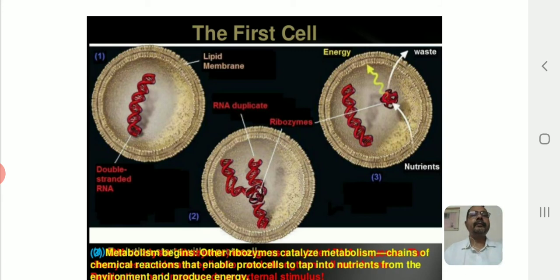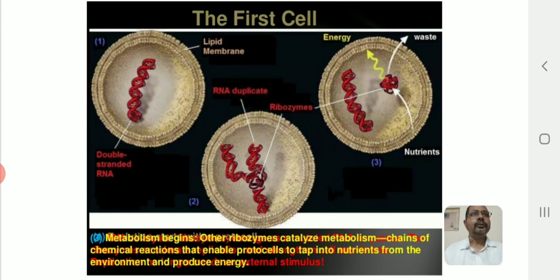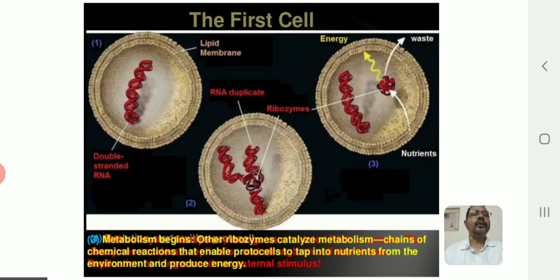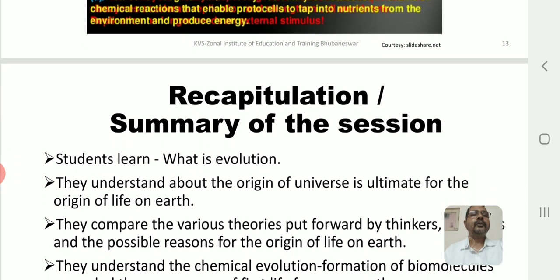It could have a lipid membrane, and inside we have the double stranded RNA. You can see the duplication of RNA going on. Then the other materials, which are the nutrients, are taken up by the cell and used for the metabolism of the cell, and the waste is also removed. Metabolism is using the substances for the construction of some biomolecules in the body. It started from the first cell that we talk about.